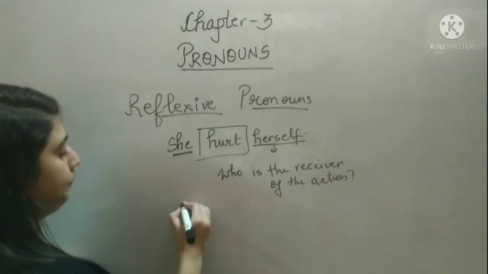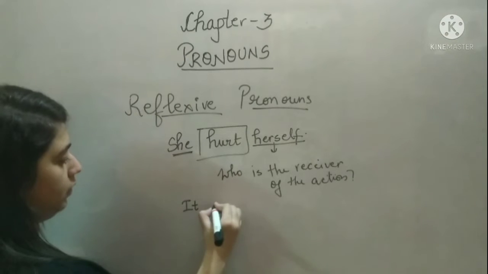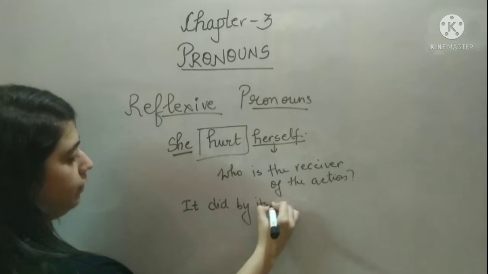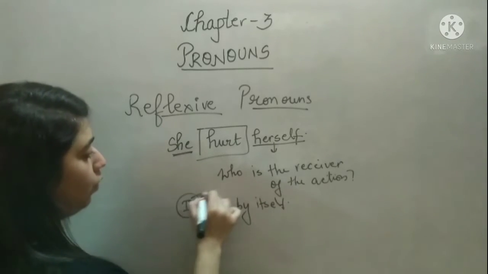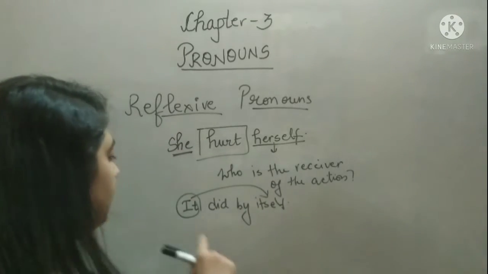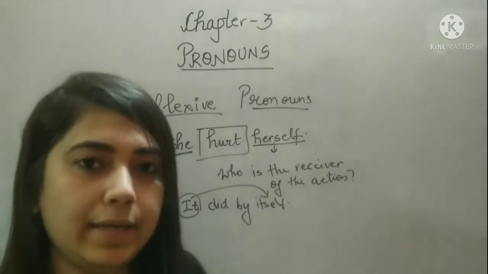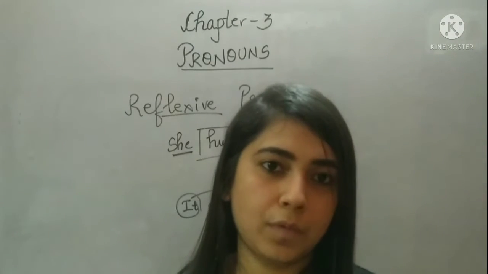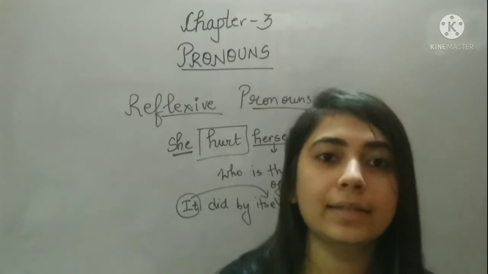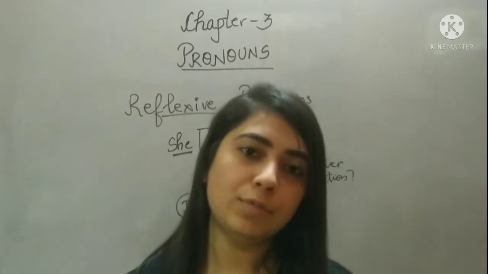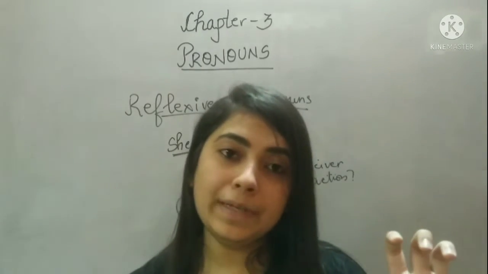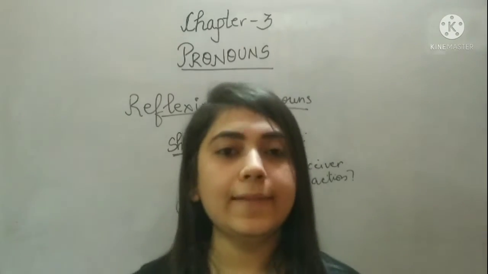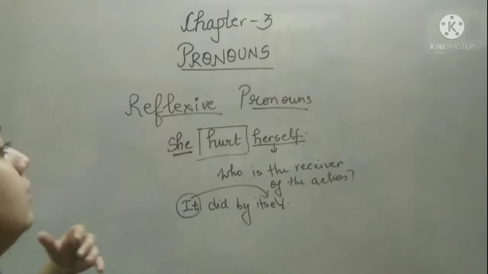For example, it did it. It did it by itself. Okay. So, who is receiving the action? This animal or anything. He completed his homework by himself. So, this is something that the subject did. What is the subject pronoun here? He. Who completed the homework? He. So, when the subject does something to itself, in that case, we use reflexive pronouns.